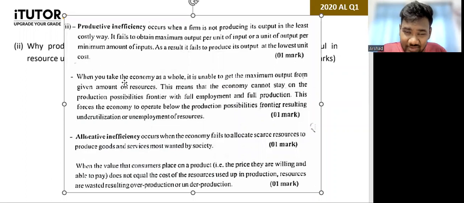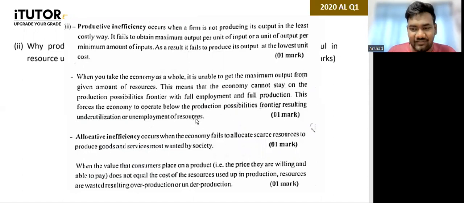Productive efficiency is where, from the amount of inputs you have, you try to get the maximum possible output. But what is inefficiency? You're unable to do that. This means the economy cannot stay on the production possibility frontier with full employment and full production. This forces the economy to operate below the production possibility frontier, resulting in underutilization or unemployment of resources. Is that clear, guys?